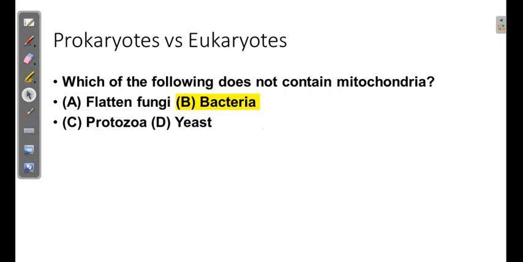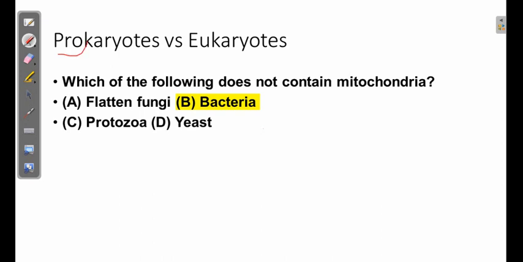Okay, the next questions, lots of questions which I find, are based on the basic difference between prokaryotic and eukaryotic cells. As you see in this very simple question, which of the following doesn't contain mitochondria? The answer was bacteria. Basically this question comes under the banner of the difference between prokaryotes and eukaryotes. So let us discuss the basic difference.